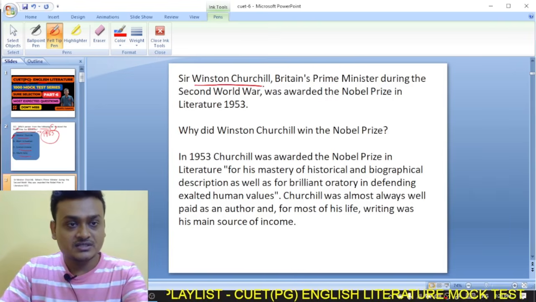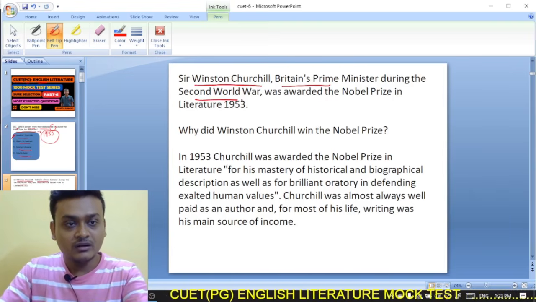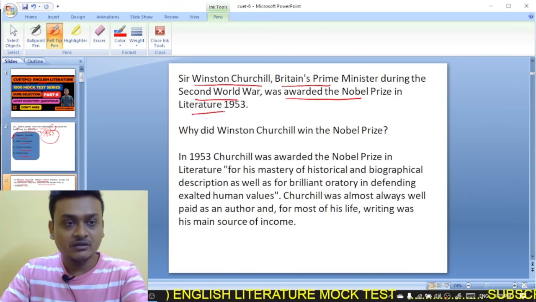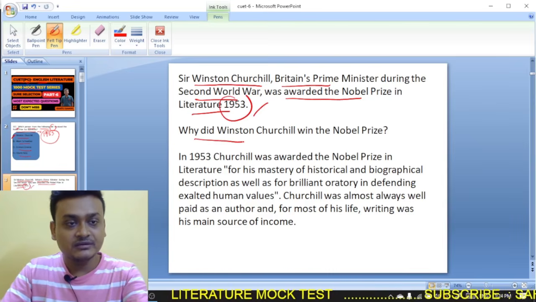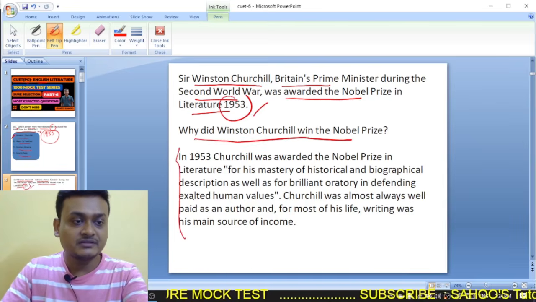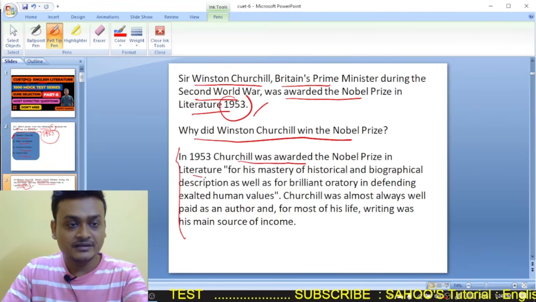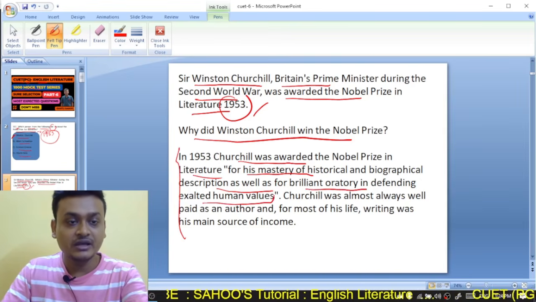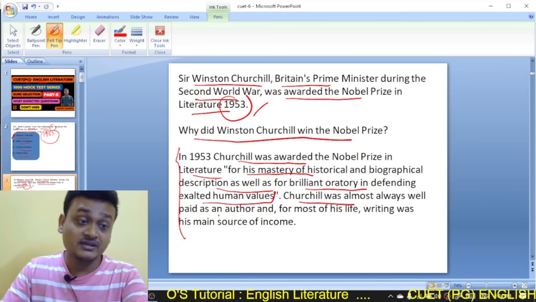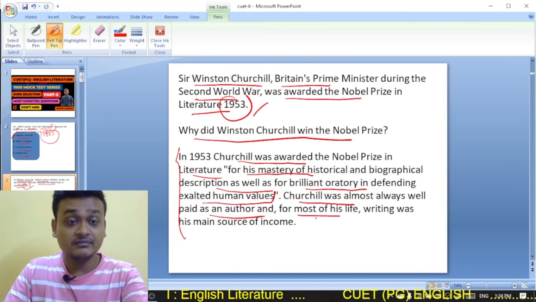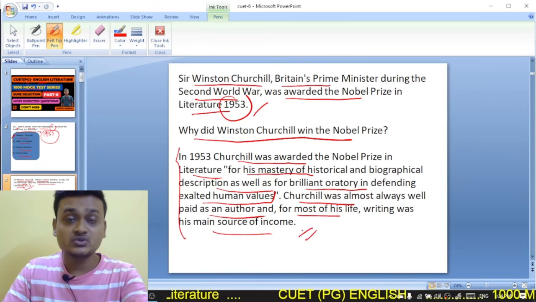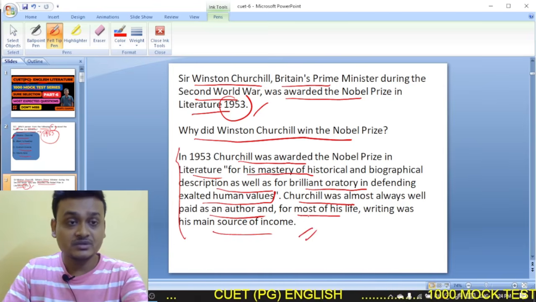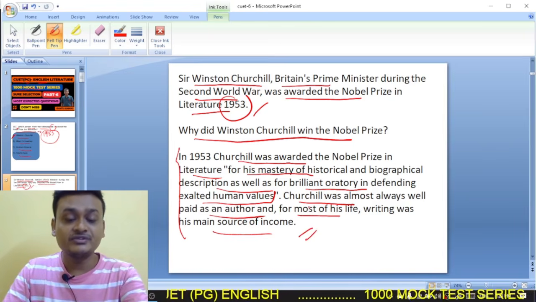Sir Winston Churchill, Britain's Prime Minister during the Second World War, was awarded the Nobel Prize in Literature in 1953. And why did Winston Churchill win the Nobel Prize? In 1953, Churchill was awarded the Nobel Prize in Literature for his mastery of historical and biographical descriptions, as well as for his brilliant oratory in defending exalted human values. Churchill was almost always well paid as an author, and for most of his life, writing was his main source of income. So here, Sir Winston Churchill was awarded the prestigious Nobel Prize in 1953, who was Britain's Prime Minister during the Second World War.